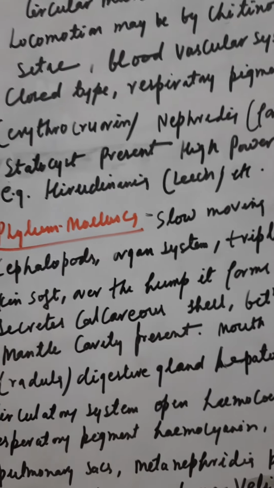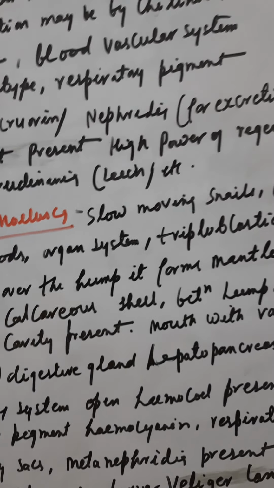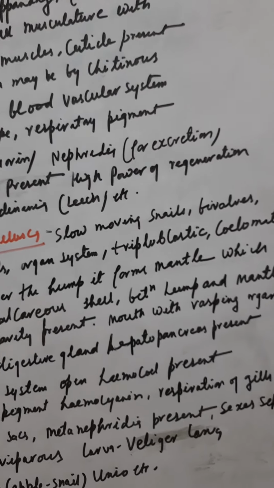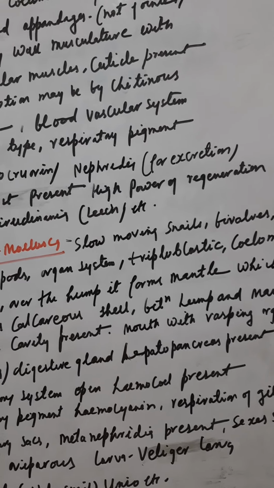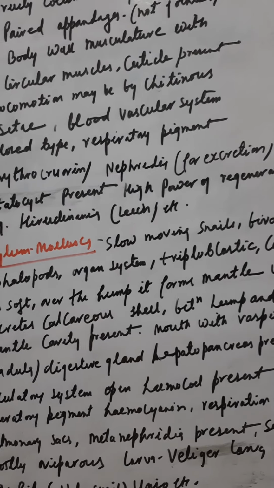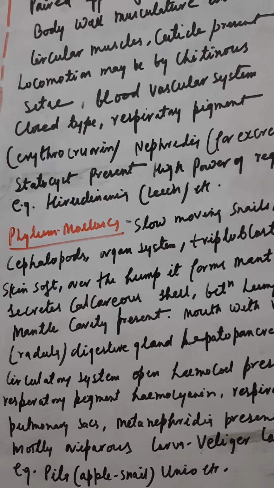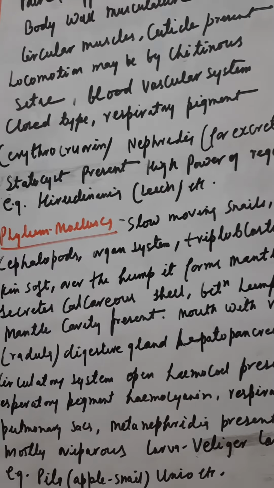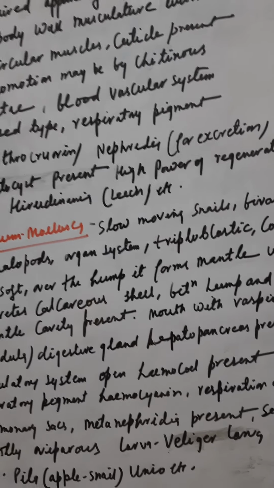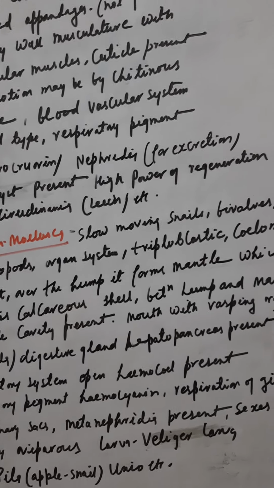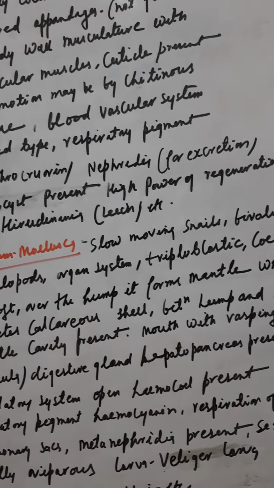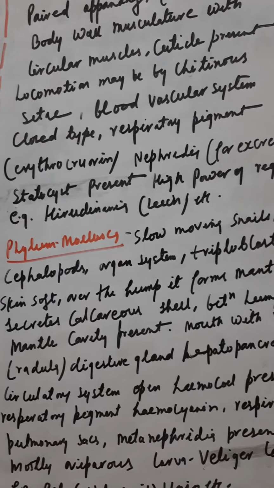Then next phylum is Mollusca. Mollusca are called slow moving snails. They are also called bivalves. Example Unio and all. Then they have the cephalopods. They bear the calcareous shell chiefly over their body. Organ system present. Body is divided into 3 layers, that is triploblastic. They are coelomate and skin is soft.